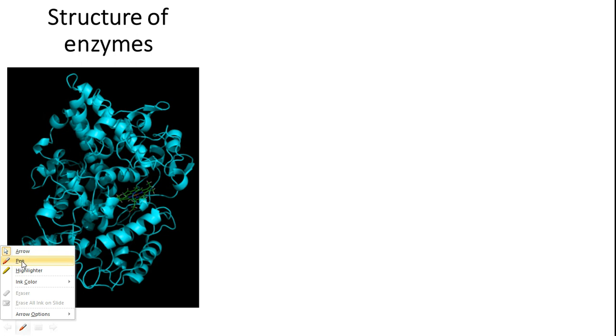This is the structure of enzyme. Means enzymes are globular proteins. Okay, so when you have a globular protein, in this you will have certain region where biochemical reaction is going to happen. So in simple terms, enzymes are nothing but our workforce. Okay, they are actually there for achieving our objectives. Let's say you wanted to digest your food, you need some workforce for that. What is that workforce? That workforce is nothing but enzymes.